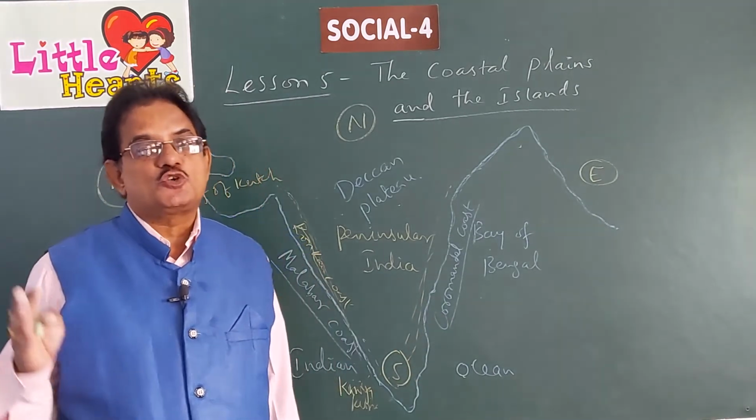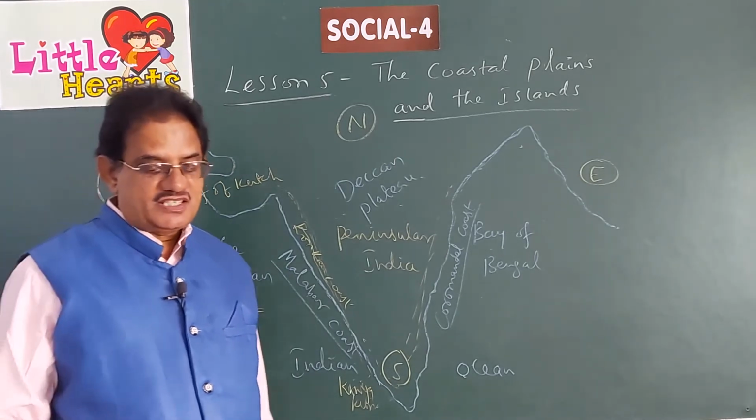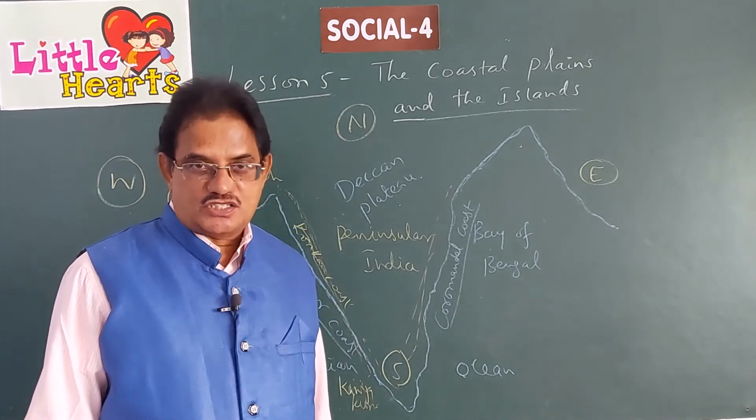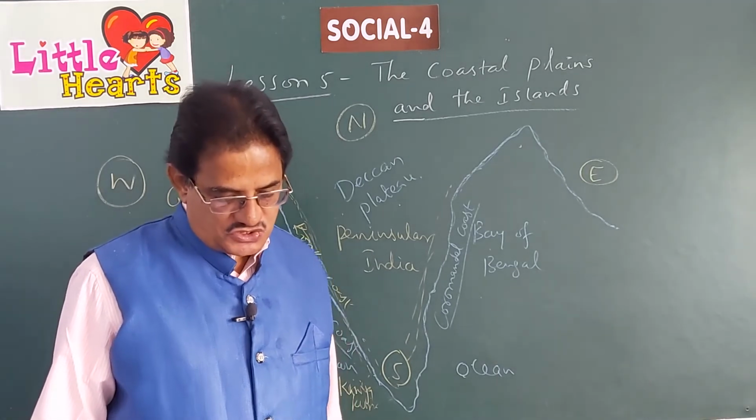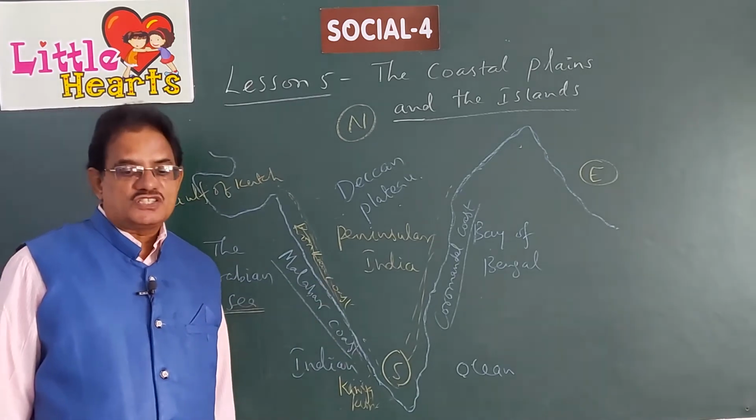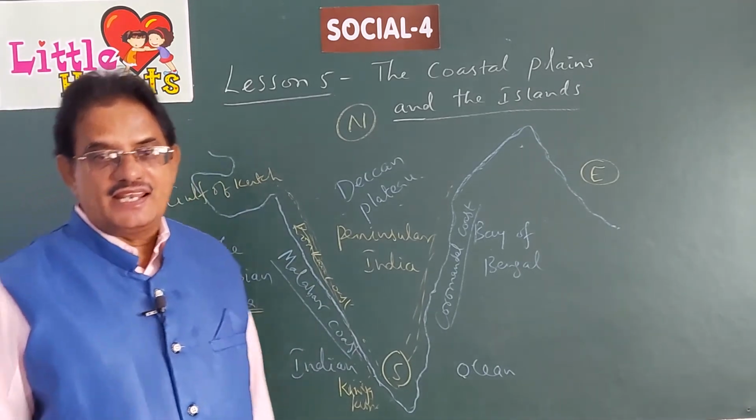What are those crops? Tobacco, which is used in making cigarettes or cigars, sugarcane, you know that, and cotton, from which we make cotton clothes. Okay, children, this is all about coastal plains. Now let us go to the islands.